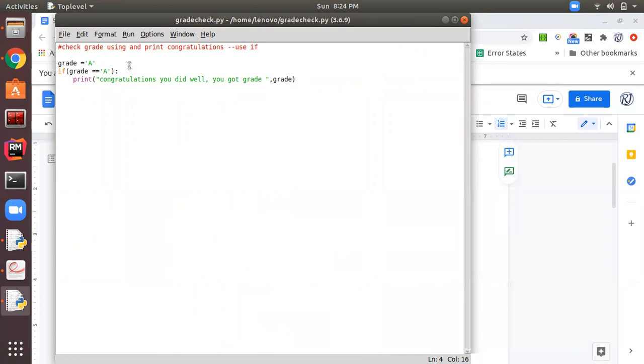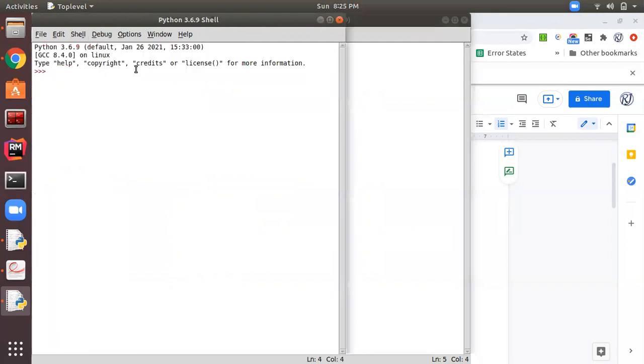After that I provided a colon, which means this is the end of the if statement header, and after that the indented statement block starts. Here I can give multiple statements or a group of statements. With this indentation only, the Python interpreter comes to know that these statements will execute only when the condition is satisfied. So let's run this program. Run module. See, it's showing me the message: congratulations, you did well, you got grade A.